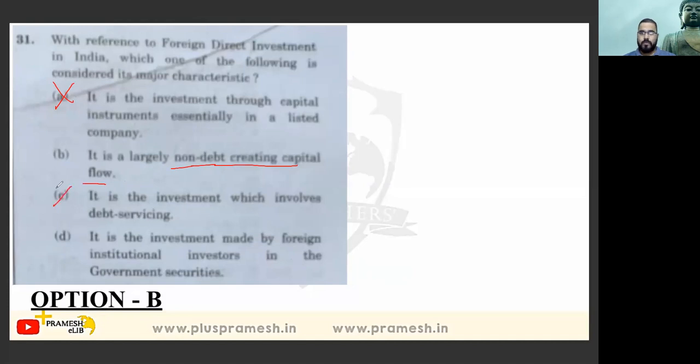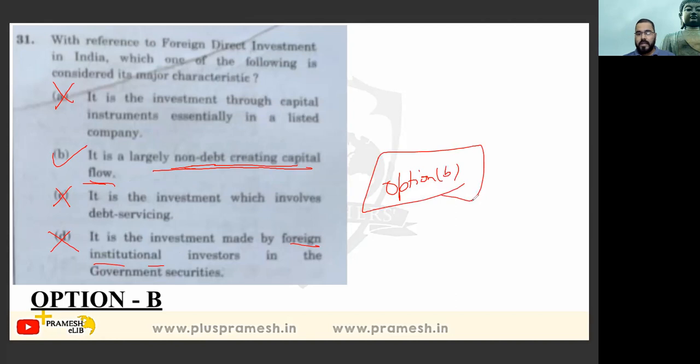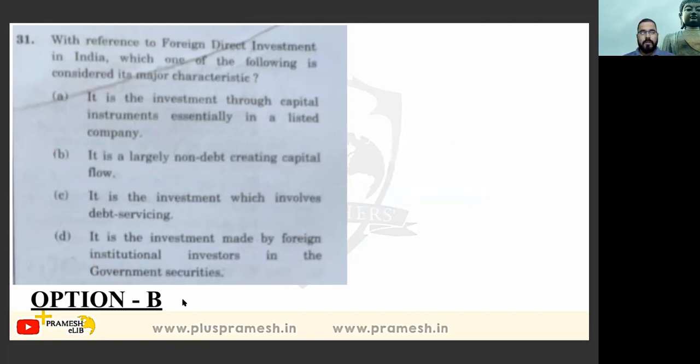No, it's not for debt servicing. Someone is investing in your country in order to gain profits. It's not debt servicing. It is the investment made by foreign institutional investor in the government securities. No, not at all. So option B. It is largely non-debt creating capital flow. भाई कोई बाहर से हमारे यहाँ पे पैसा लगा रहा है, तो प्रॉफिट है तो जनरेट करेगा, वरना we are not liable to them. So option B is here answer, easy one.